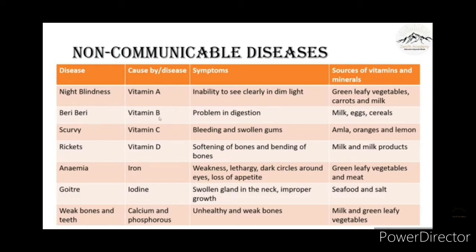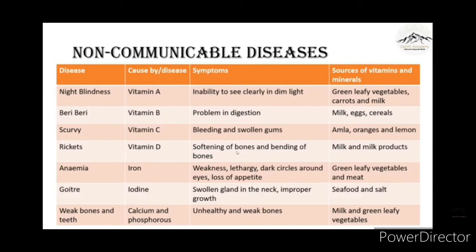Rickets is caused due to deficiency of vitamin D. The symptoms are softening of bones and bending of bones. Milk and milk products are the richest source of vitamin and minerals. Anemia is caused due to deficiency of iron in our diet. And the symptoms are weakness, lethargy, dark circle around eyes and loss of appetite. Sources of vitamins and minerals are green leafy vegetables and meat.